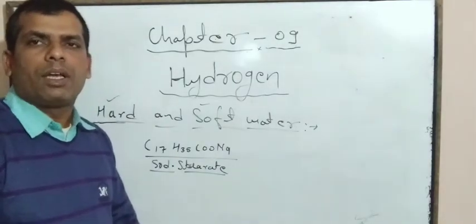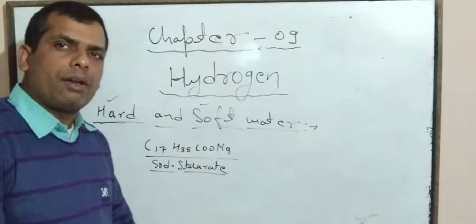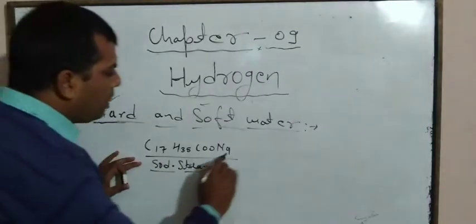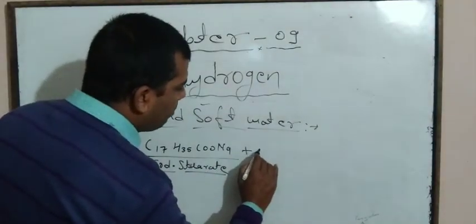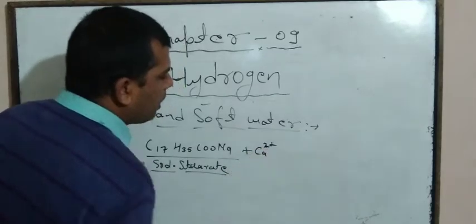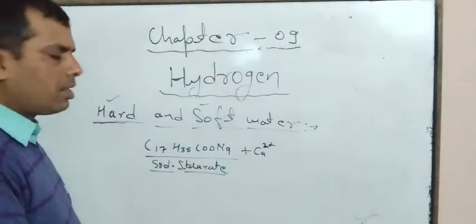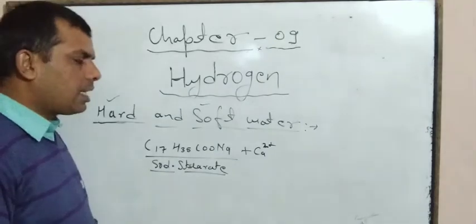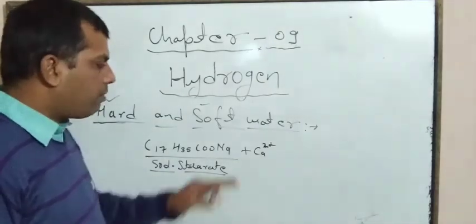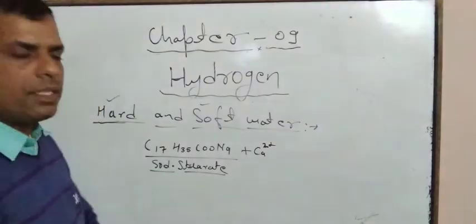That's why calcium or magnesium ions are present in hard water. So soap reacts with calcium and magnesium ions of hard water and forms calcium or magnesium stearate.